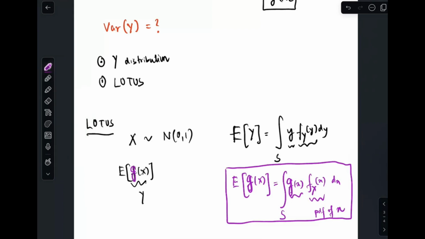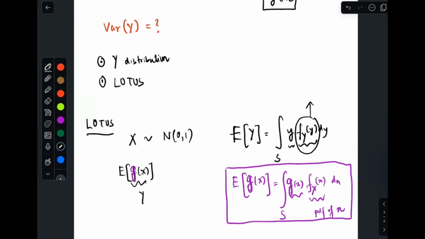In other words, you can find the expected value without actually finding the distribution of g of X. I'm repeating once again. It's saying that if Y is a function g of the random variable X, then to find the expected value of g of X, or rather Y, you do not have to find the distribution of Y. That's the general method, but to find the distribution of Y you probably have to do Jacobians and all these things, which is quite cumbersome.